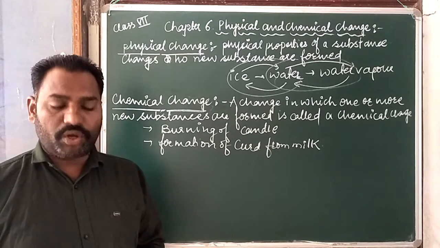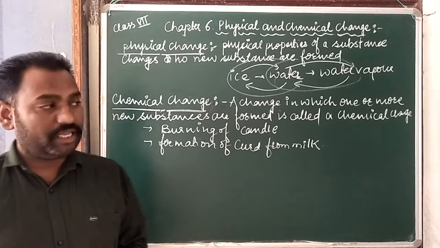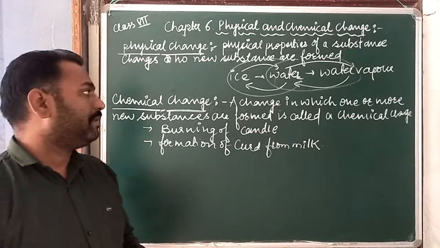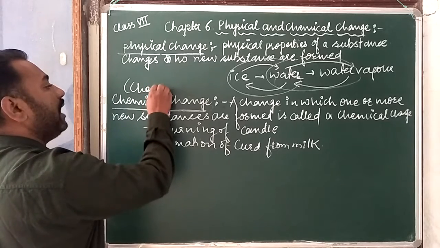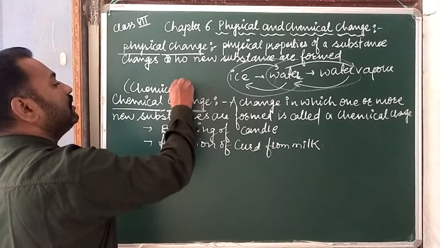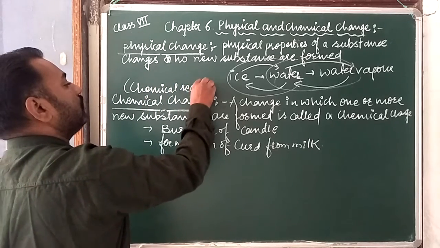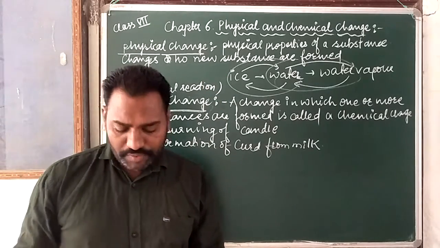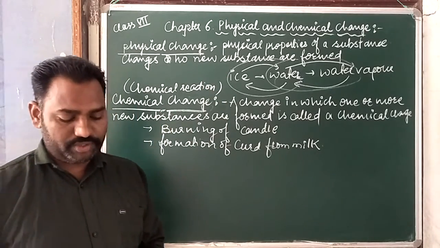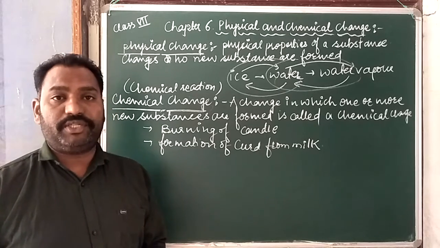A chemical change is also known as a chemical reaction. So we also have to say this is a type of chemical reaction. One of the most common examples of a chemical change occurring in nature is the rusting of iron.